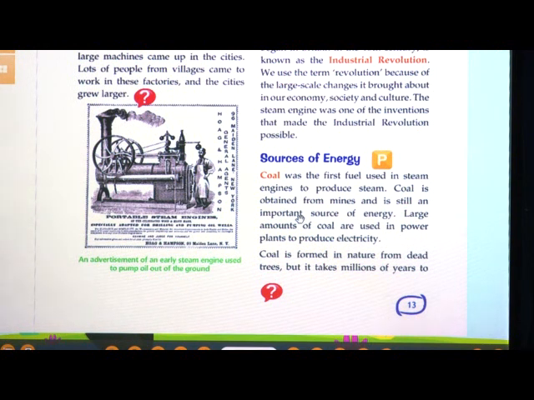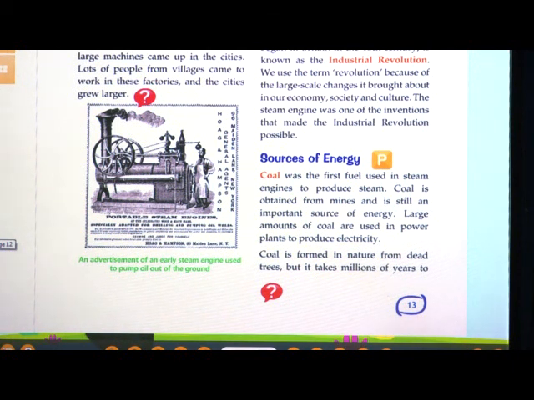Coal was the first fuel used in steam engines to produce steam. Coal is obtained from mines and is still an important source of energy. Large amounts of coal are used in power plants to produce electricity. Now, students, what do you mean by coal? You all must have seen that black colored substance. It is like half burnt wood. So, that material, that product is called coal. In Hindi, we call it koyla. So, that is called coal.